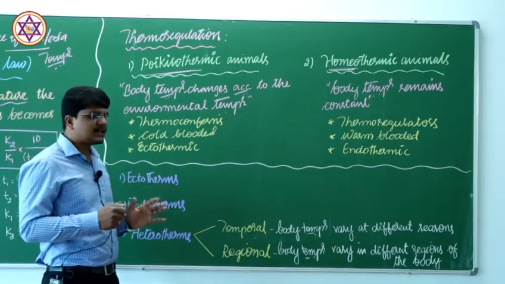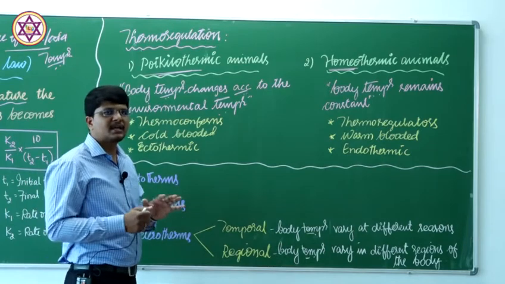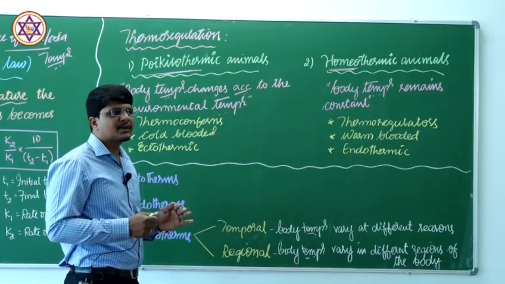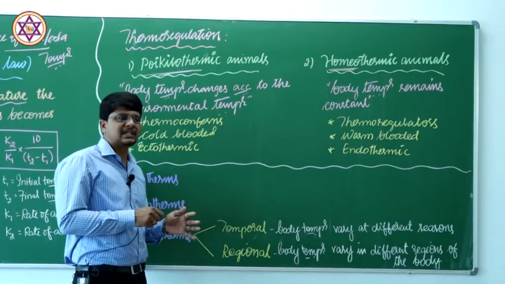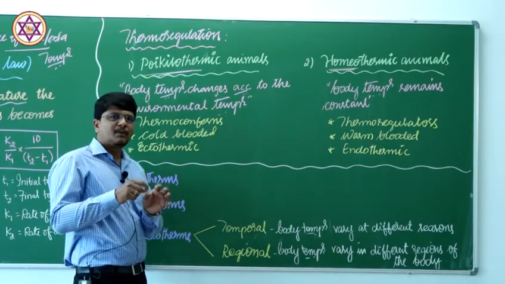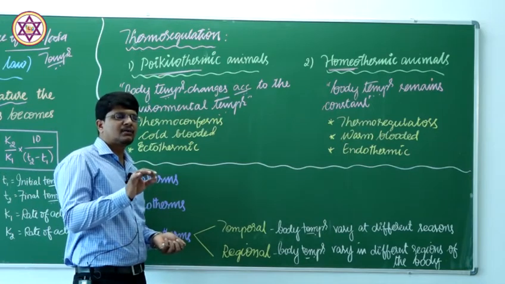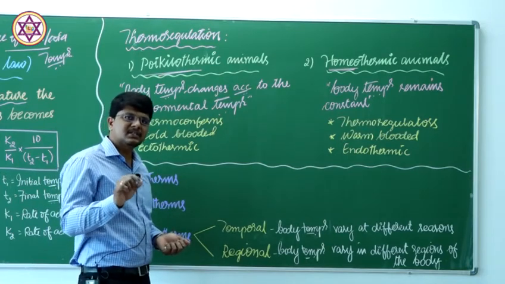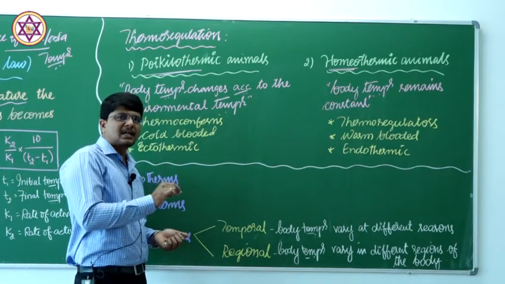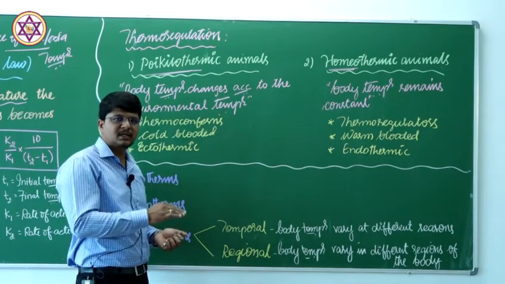If the environmental temperature is fluctuating, the animal's body temperature also fluctuates, which means it copes up with the outer environmental temperature. If the outer environmental temperature is 30, even the animal's body temperature becomes 30.